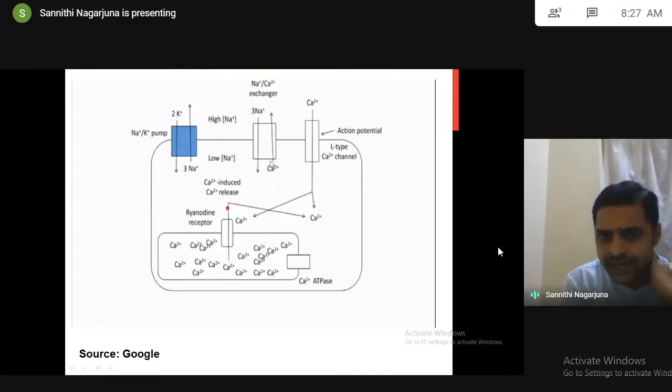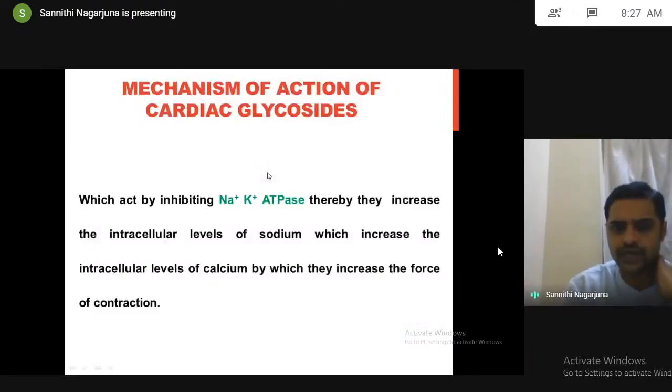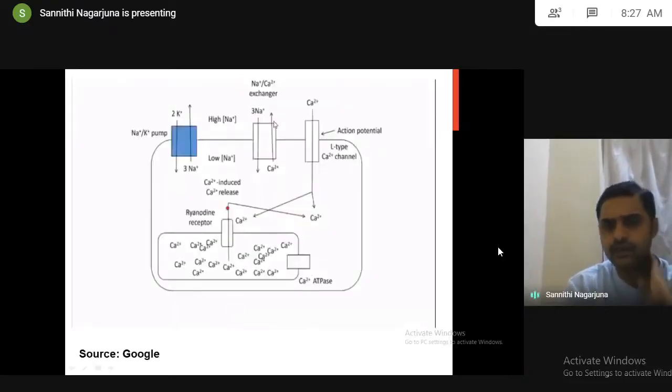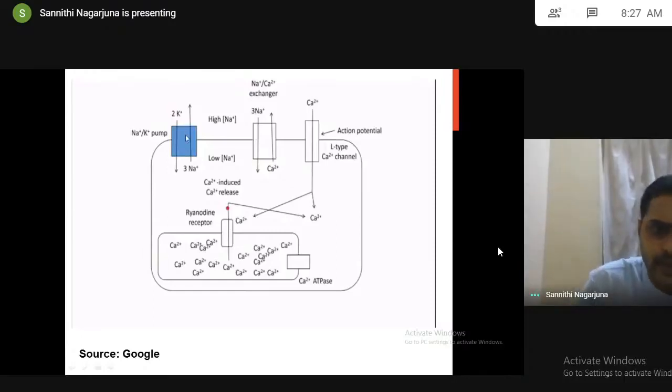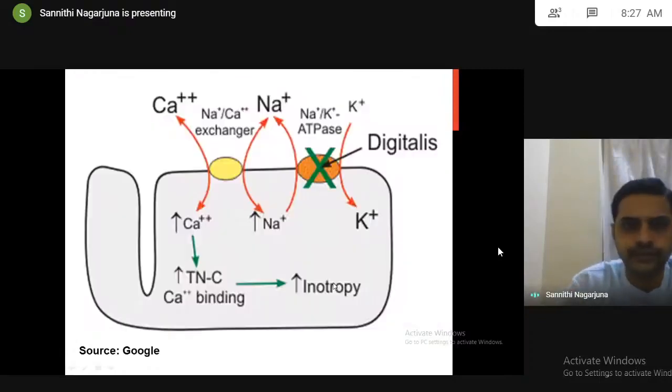So calcium inside the cell will increase. That is what we are telling. Inhibition of sodium potassium ATPase increases intracellular sodium. As a result, intracellular calcium also increases, which increases the force of contraction. See, don't confuse, this is not involved in impulse generation. This is the exchanger. So you are inhibiting this enzyme, sodium stays inside, calcium cannot go outside, calcium increases. This calcium, by interacting with ryanodine receptors, increases the force of contraction. See the other representation.